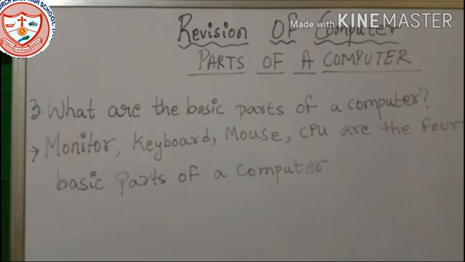The basic parts we have learned. There are 4 basic parts: monitor, keyboard, mouse and CPU are the 4 basic parts of a computer.